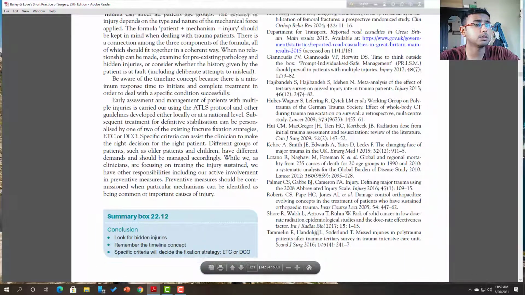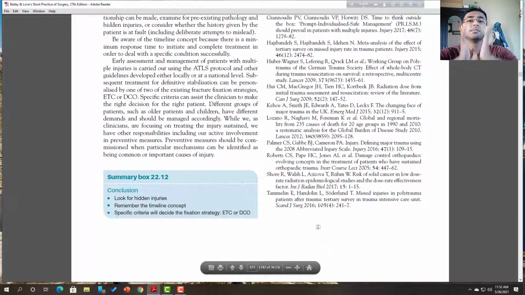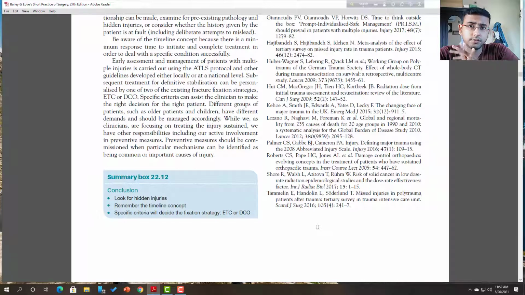Now the conclusion. What are the key knowledge points that we gathered from this chapter? One is to look for hidden injuries. You have to identify the hidden injury that is not usually seen by our eyes. Remember the time concept. We must not delay, because we have to hurry to save the patient.